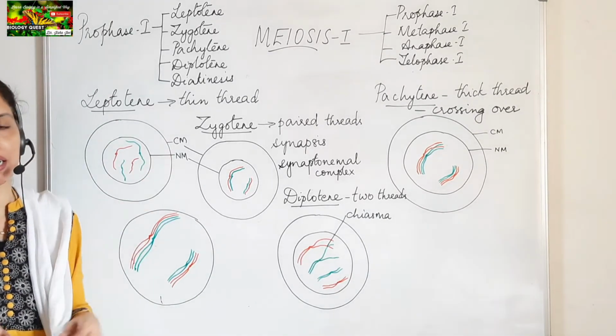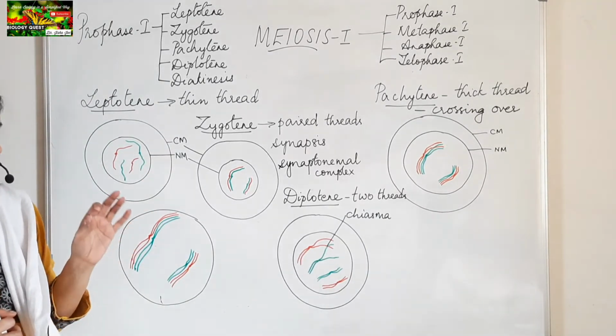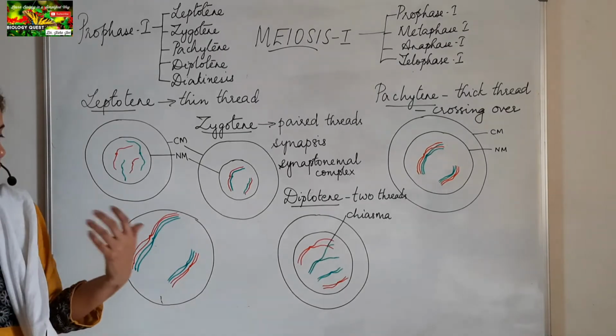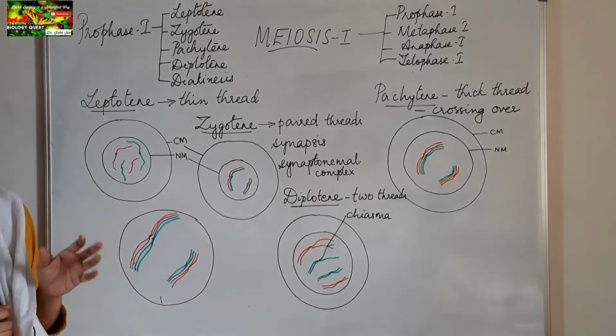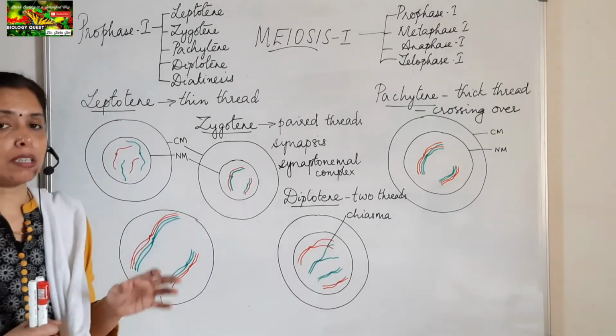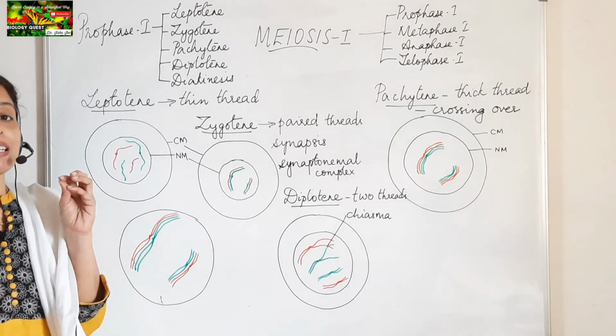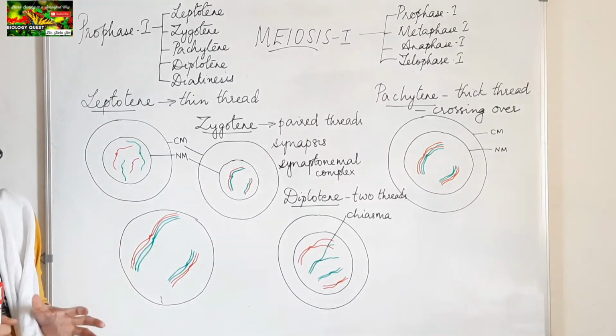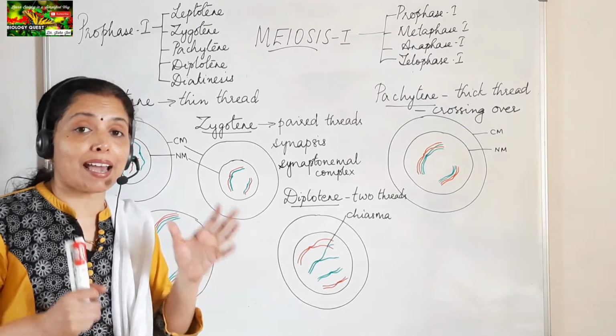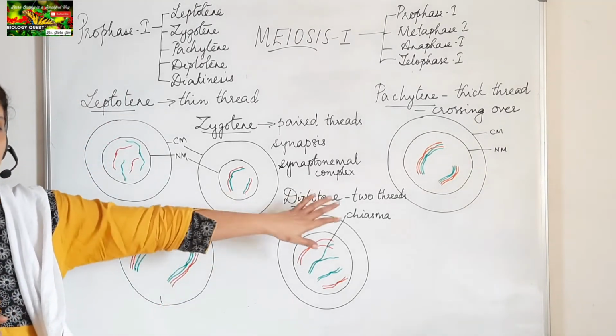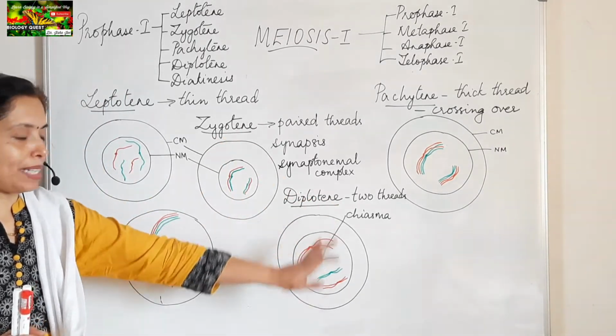At that particular region, they remain together while the other regions move apart. So that is what to be remembered. What is to be remembered? The homologous chromosomes separate by the dissolution of the synaptonemal complex except at the chiasma. I hope that much is clear.